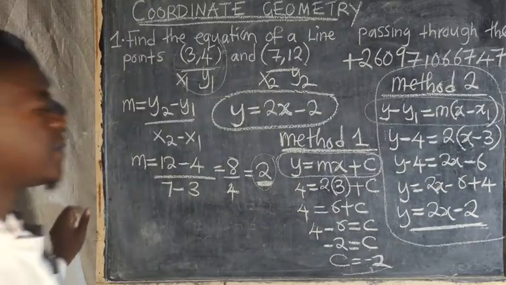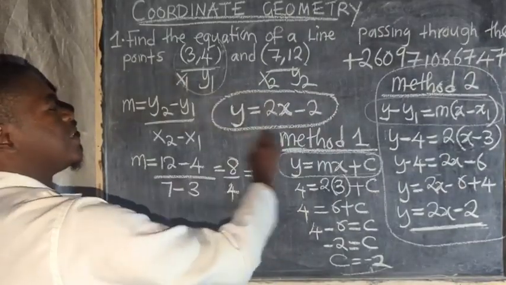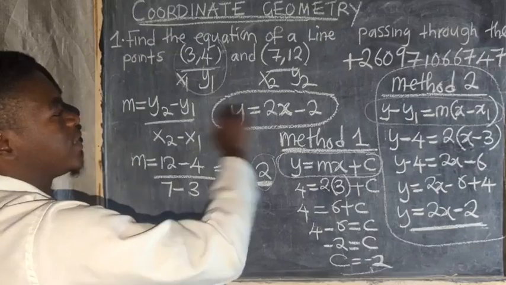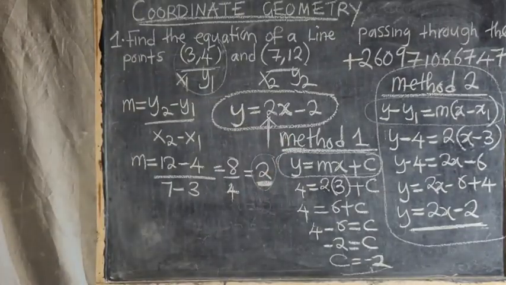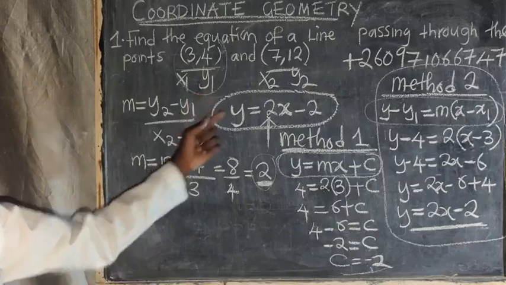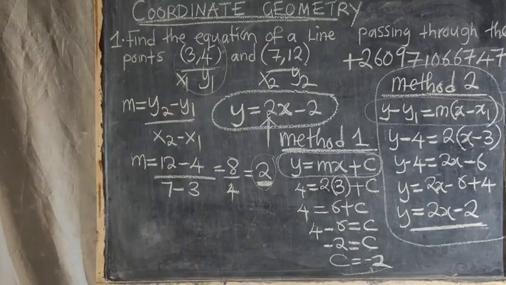So I've told you that if an equation is like this, if you want to find the gradient, is this one attached to that? No need of calculating. If there is a number there, you need to make y the subject of the formula. So this is what you need to do. These are things that you need to understand.